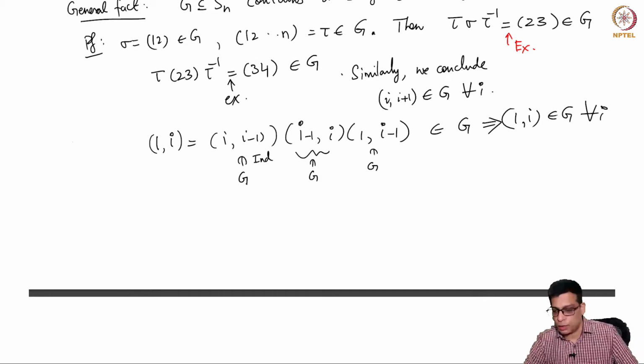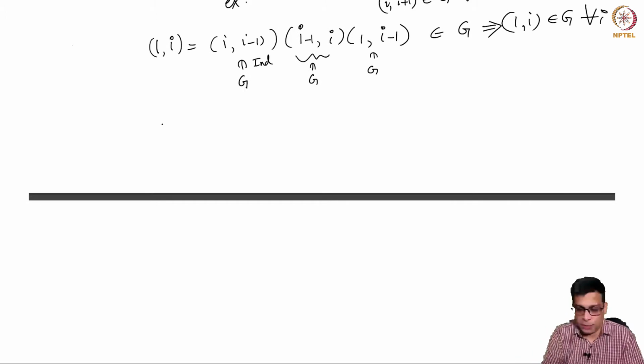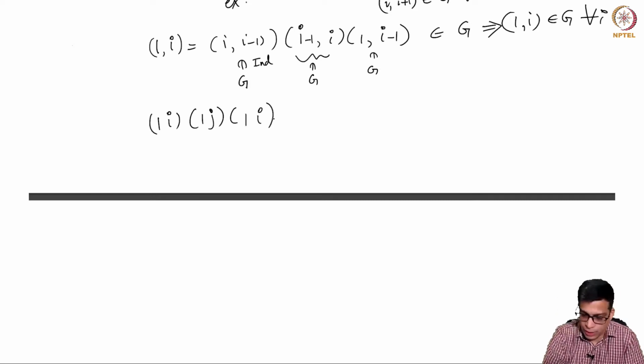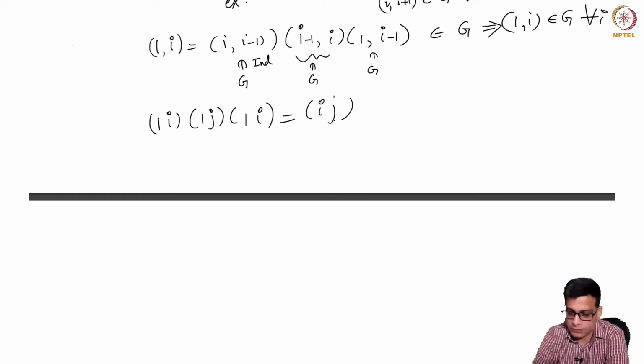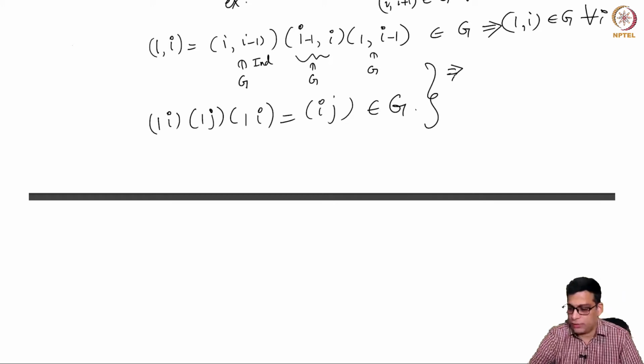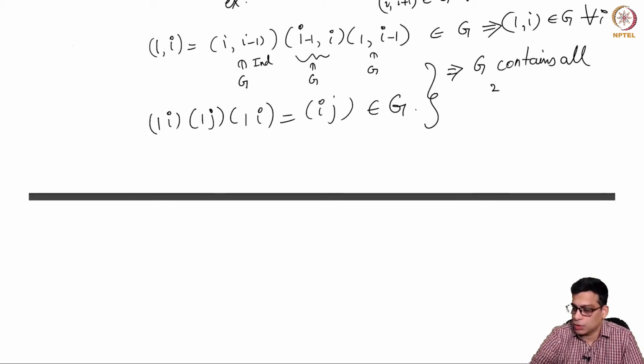Now it's well known that they generate Sn, in particular because you know that (1 i)(1 j)(1 i) is actually (i j). So 1 goes to i goes to 1, so 1 is fixed. i goes to 1 goes to j, and j goes to 1 goes to i. So i goes to j and j goes to i. So what I have said, very quickly, is that G contains all 2 cycles.